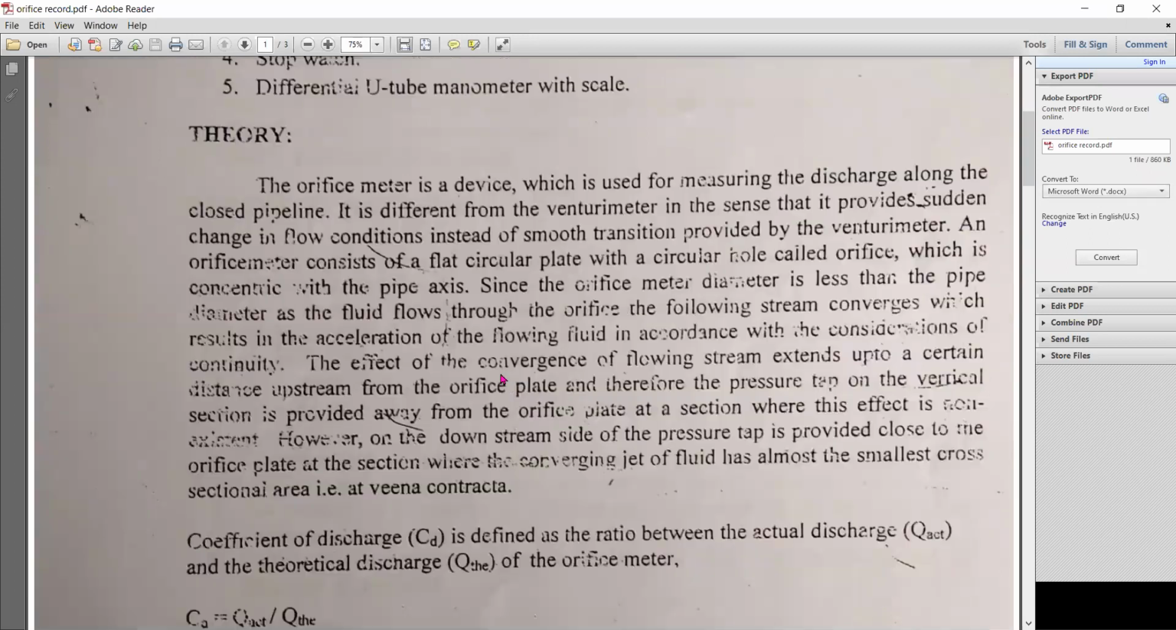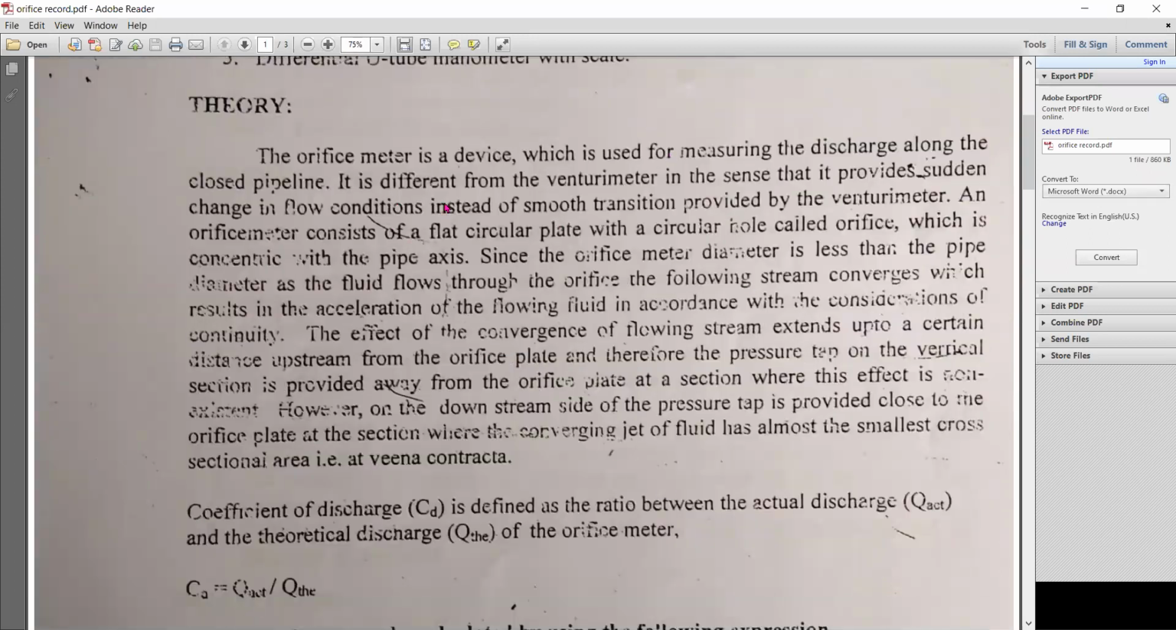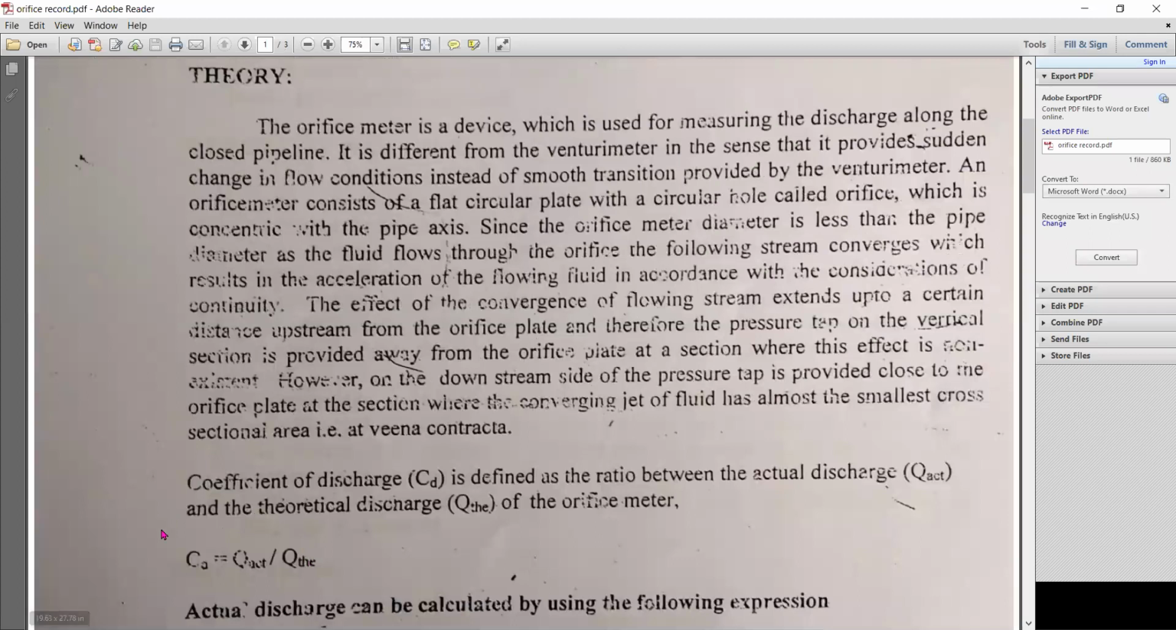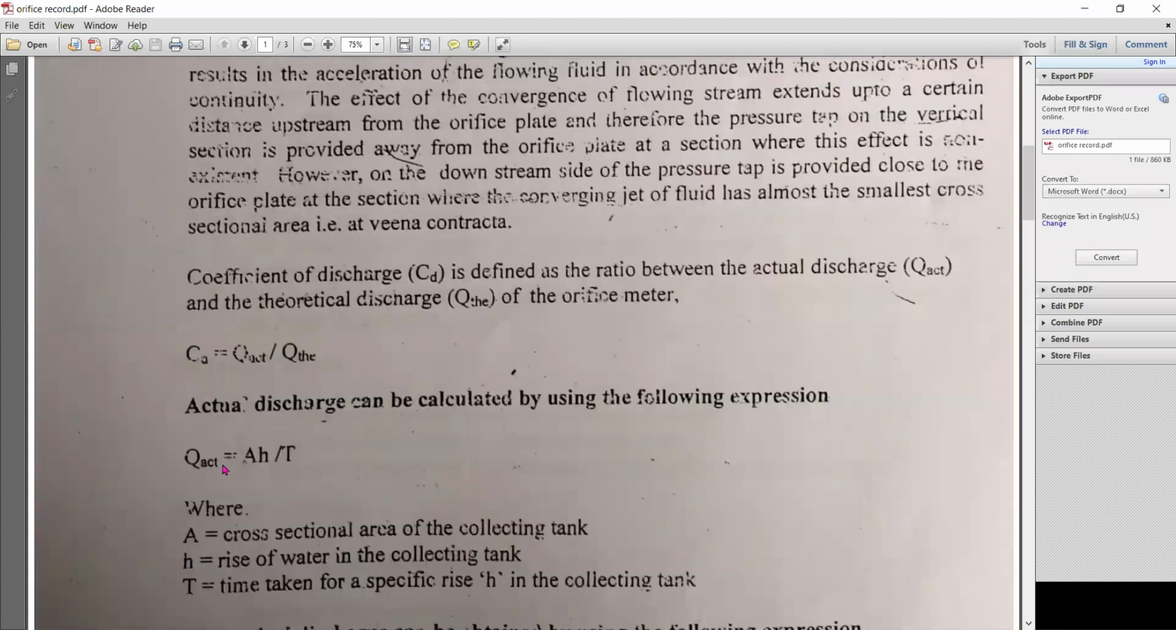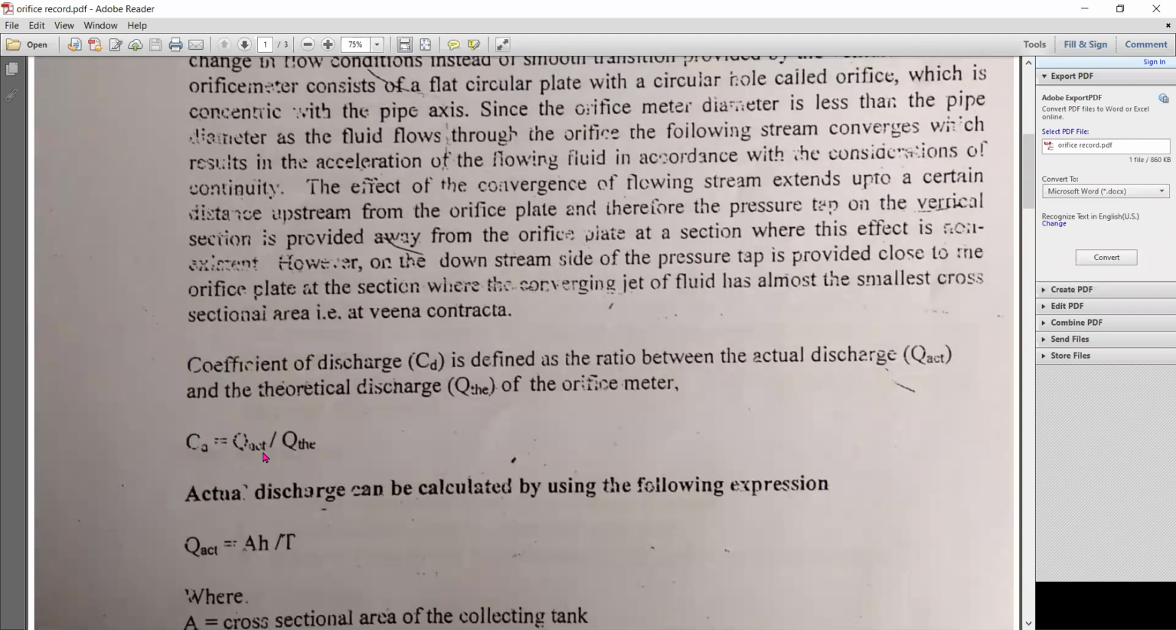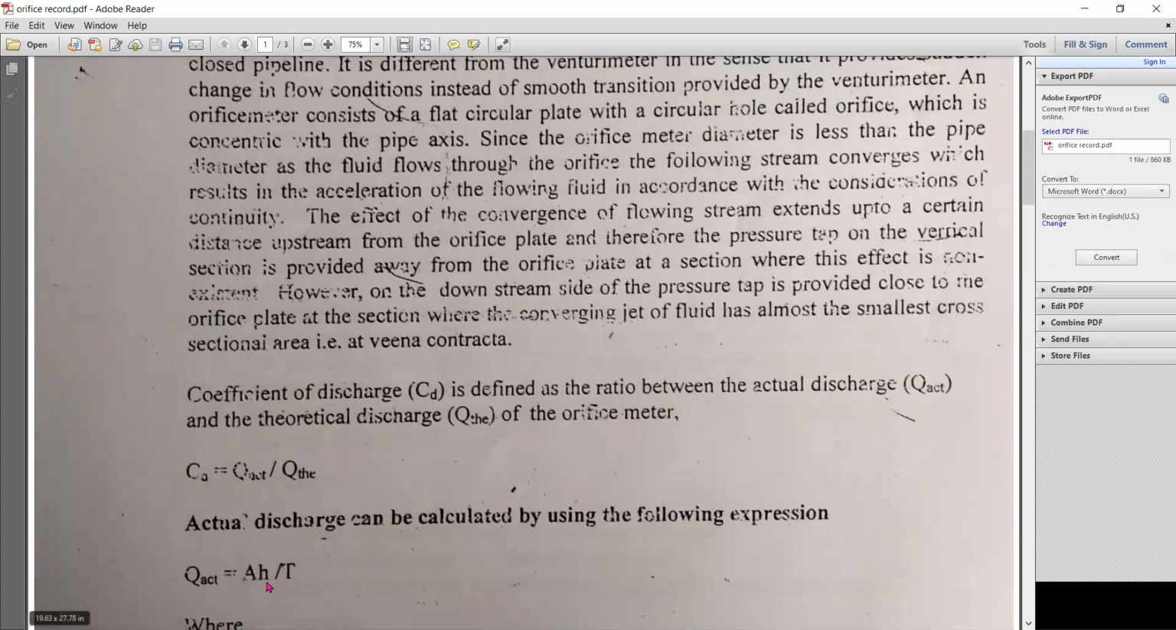Next is the theory part, you can read it here. A small description of the orifice meter is given. To calculate the coefficient of discharge, it is Q actual by Q theoretical, the ratio between the actual and theoretical discharge. First we find Q actual, that is AH by T. A is the cross-sectional area of the tank, H is the 10 centimeters rise which we collect in the collecting tank, and T is the time taken for this 10 centimeters rise.